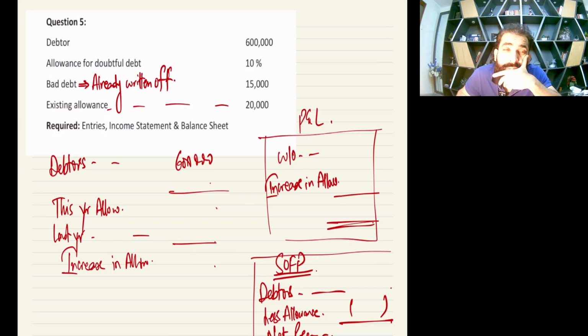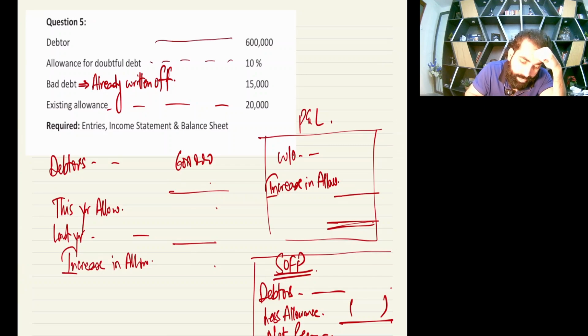Now again do this question yourself: pause the screen, try it yourself and then watch. So debtors is 600,000, then allowance for doubtful debt is 10%. When the question says bad debt, it means, since it's my handmade question, that it is already written off, so you don't need to write it off again. So 600,000 was your year-end debtors and you'll apply 10% on it. So this year's allowance is 60,000.